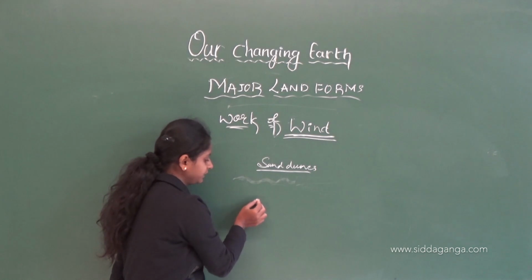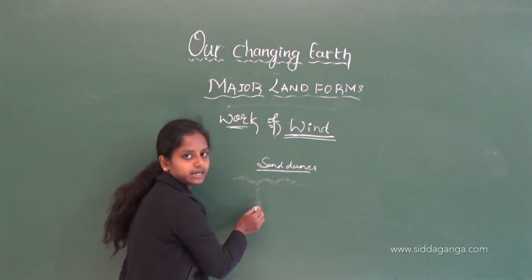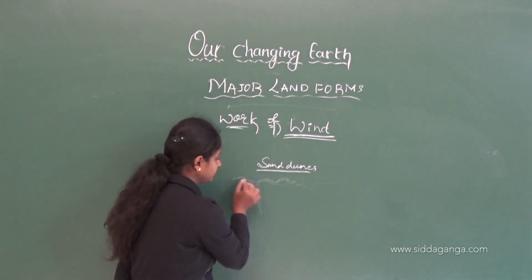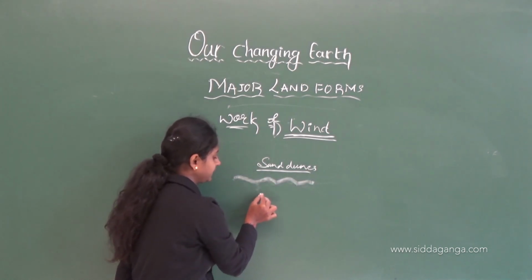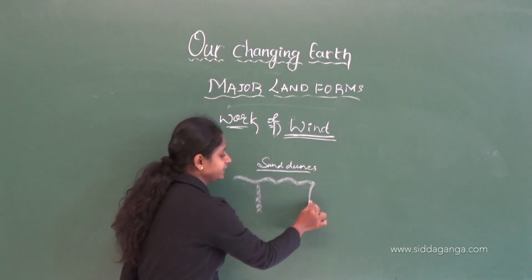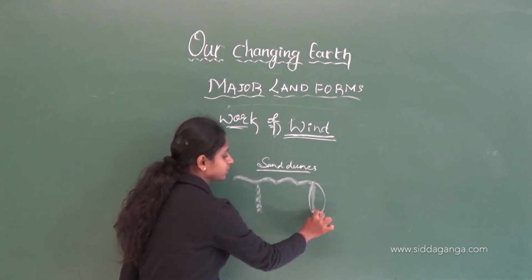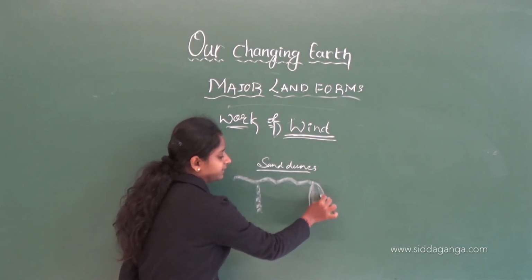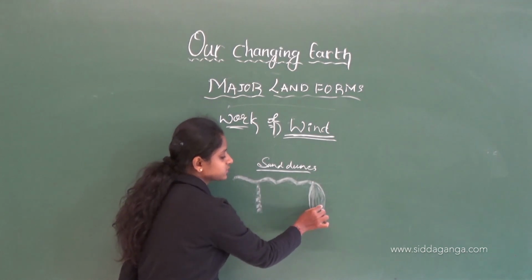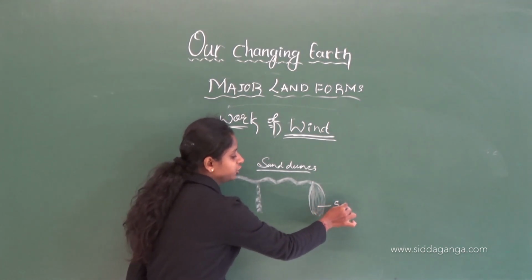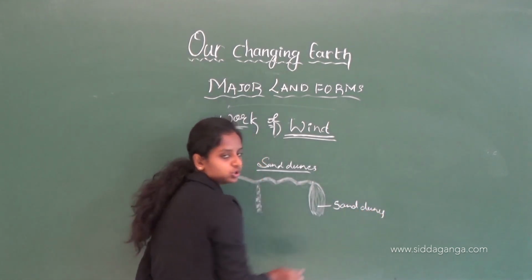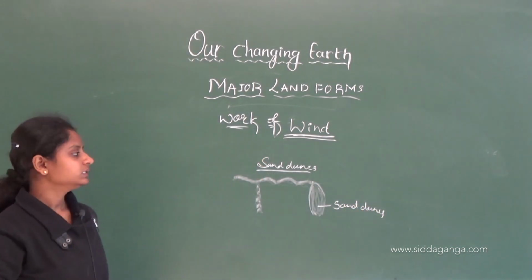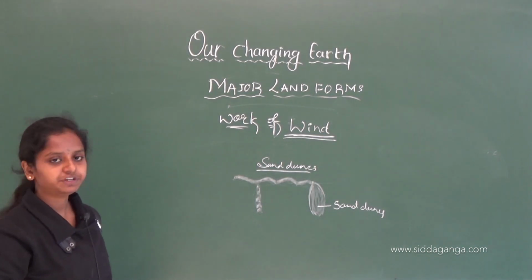It will take some sand particles from this place. The wind is moving like this. It will take some sand particles from this place and drop them down. This leads to the formation of sand dunes. Understood? Yes. This is about the wind.